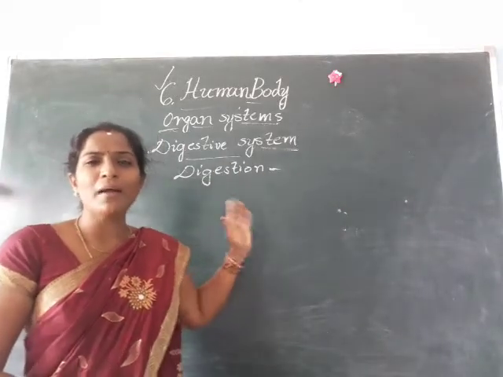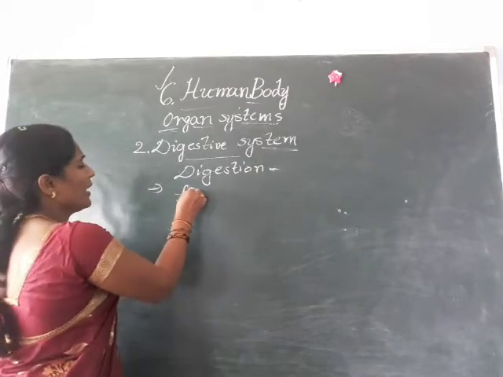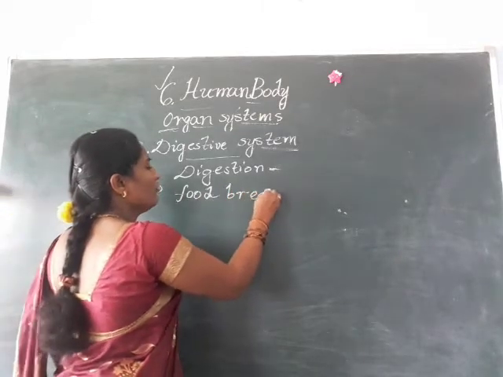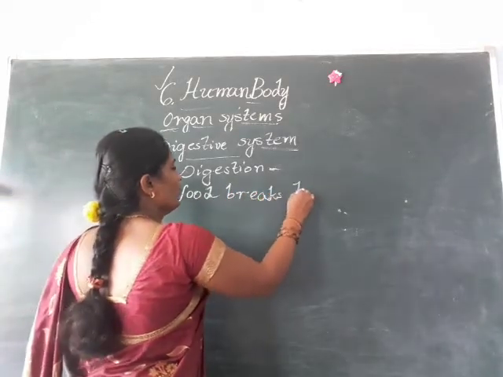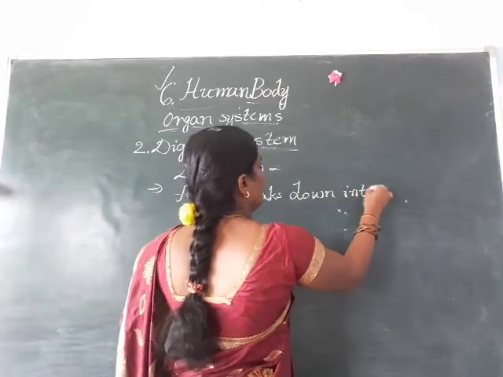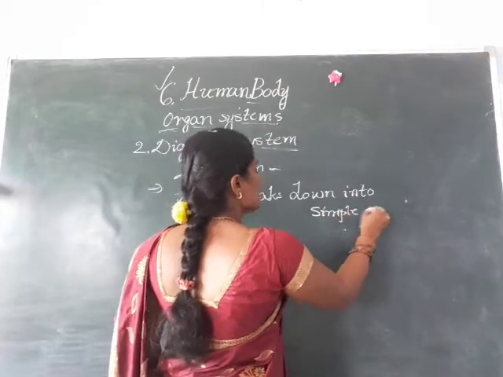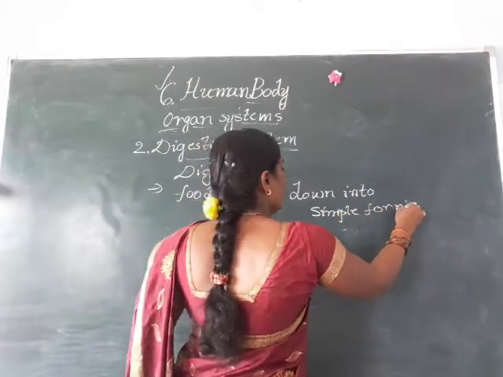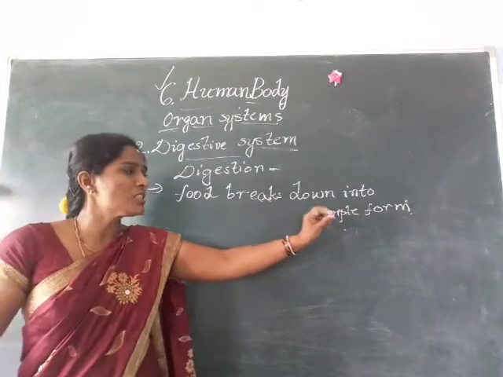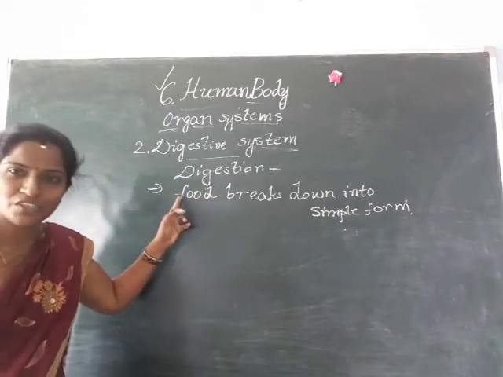And what is meant by digestion? Here food breaks down into simpler form. Food breaks down into simple form, small particles, and that process we call digestion.